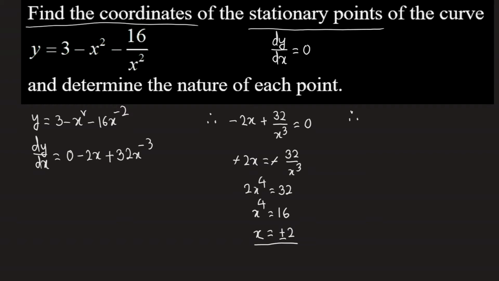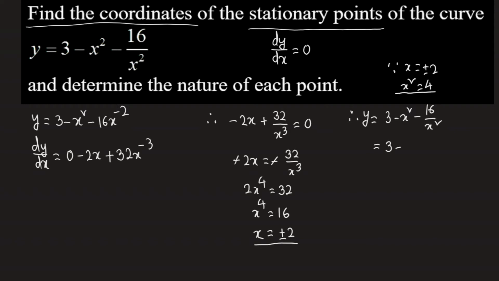Therefore the y value is y equals 3 minus x square minus 16 by x square. If x equals plus or minus 2, then x square equals 4.